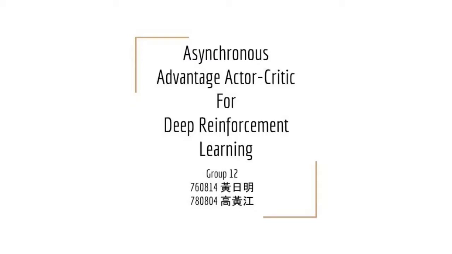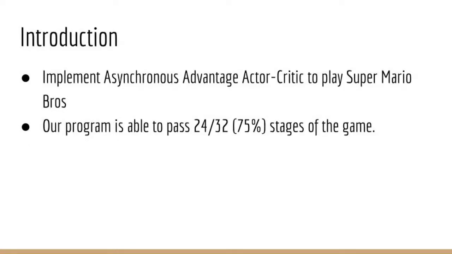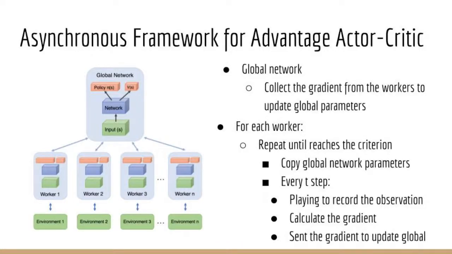In this project, we will implement the Asynchronous Advantage Actor-Critic algorithm, also called A3C, to play the game Super Mario Bros. Our program is able to pass 24 over 32 stages of the game. We use an asynchronous framework to update the Advantage Actor-Critic algorithm.